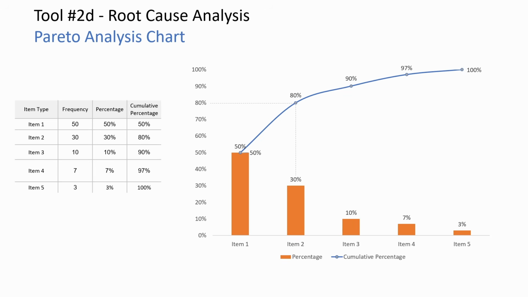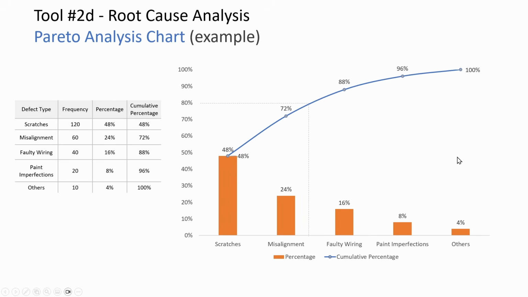Here is the Pareto analysis in action in chart form. What I have done here is I have plotted this data in the table. The orange bars are these percentages here, and this blue line is the cumulative percentages. The goal of this chart is to see if a handful of categories are contributing to the maximum of the total. In this case, we can see that item 1 and item 2 contribute to 80% of our overall chart. Let's look at this in action.